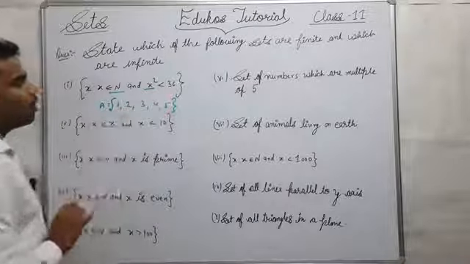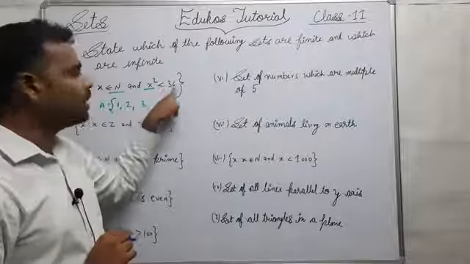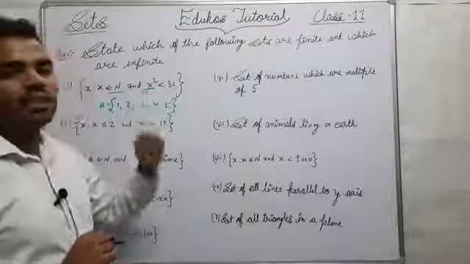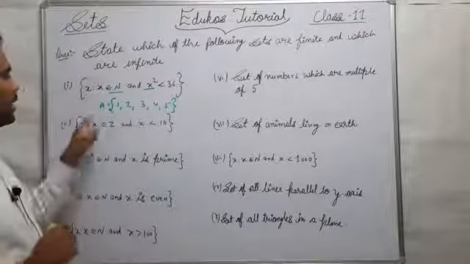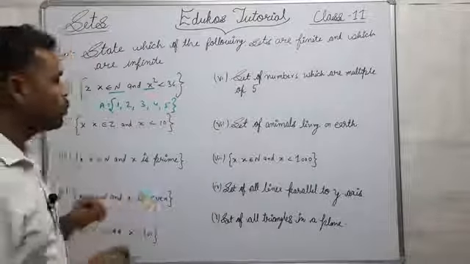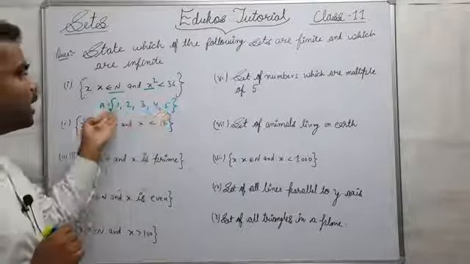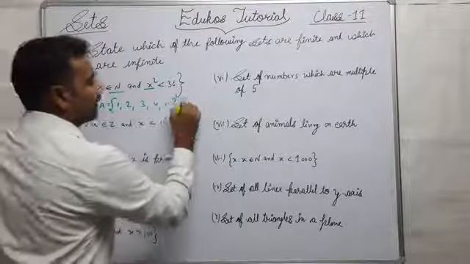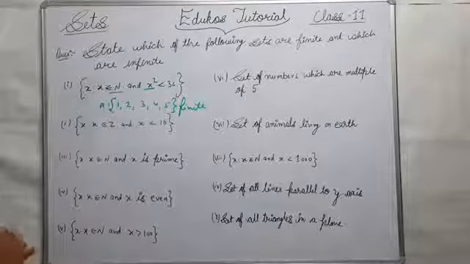We will not consider 6 here because the square of 6 is 36, and x square must be less than 36. So the elements in set A will be 1, 2, 3, 4 and 5, which are countable. There are 5 elements, so this set will be a finite set.